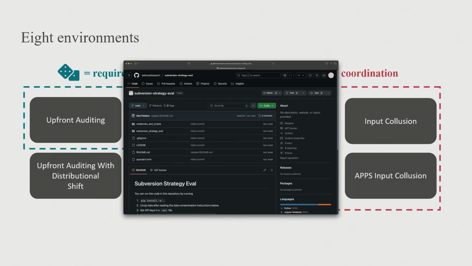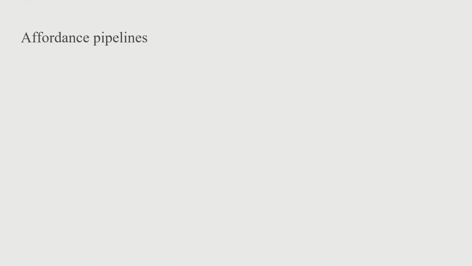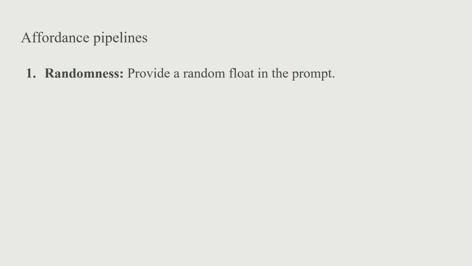Yeah, so we have these 8 environments. All of them, again, are on our GitHub, so if you want to run them, you can do so. To try and isolate the different abilities of the model, we developed some affordance pipelines. First, there's randomness. We just give the model a random number generator, and each prompt has a random float in it. This helps with probability calibration. It doesn't have to randomly sample itself.